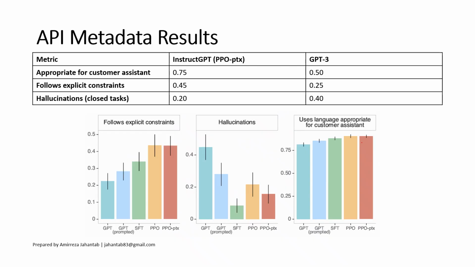Okay, on the next slide, you can see the results for three more metrics. As you can see, InstructGPT is better in user assistance. It also excels at explicitly following constraints. Furthermore, in terms of hallucination, it is much better than GPT-3. However, in hallucination, the SFT model is better than the PPO and PPO-PTX models.